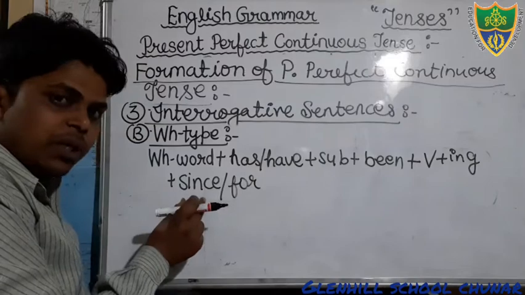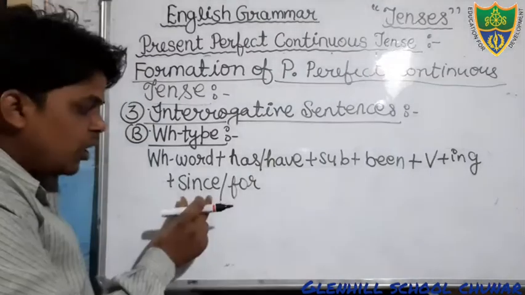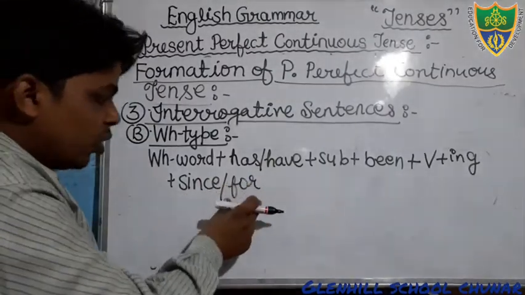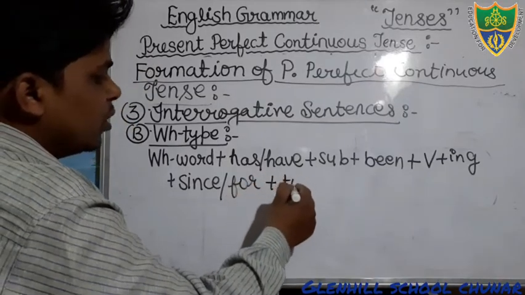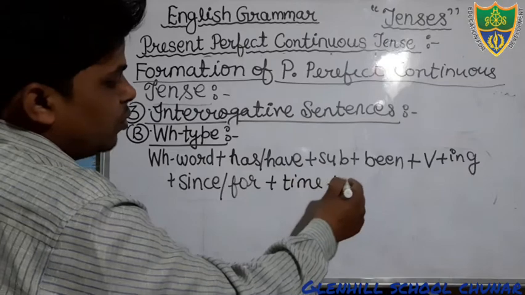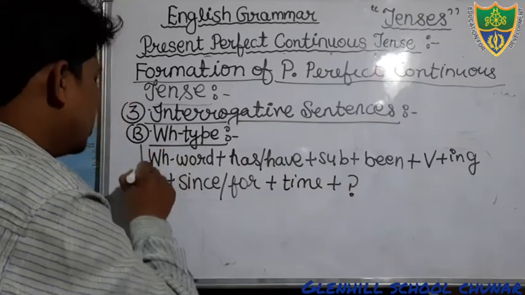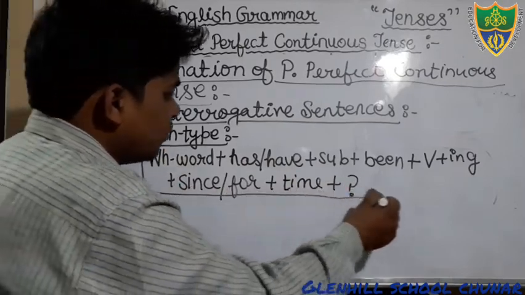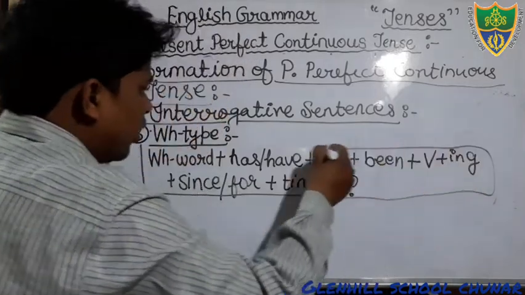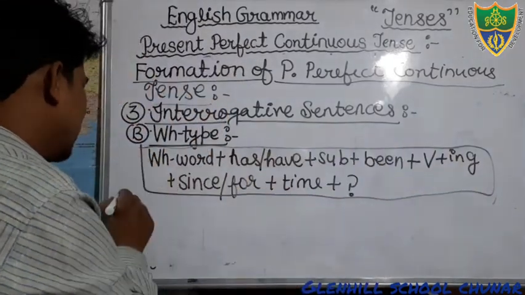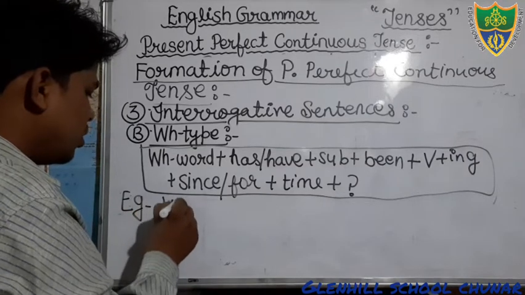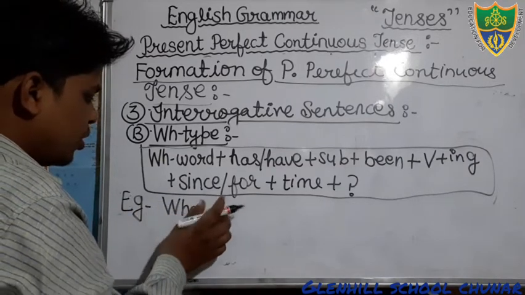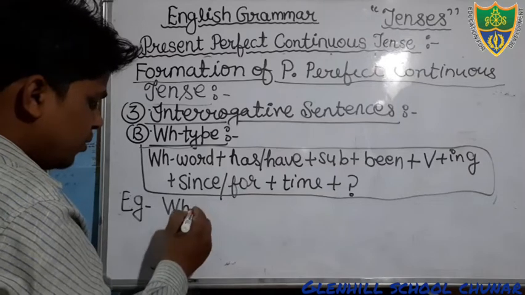If your time is fixed, clear, certain, you will use since. If your time is not certain, not fixed, then you will use for. Then after that you will use time, then you will use a question mark. This is your structure, and on the basis of this structure you have to form the sentences. Example we can see. I'm writing where.